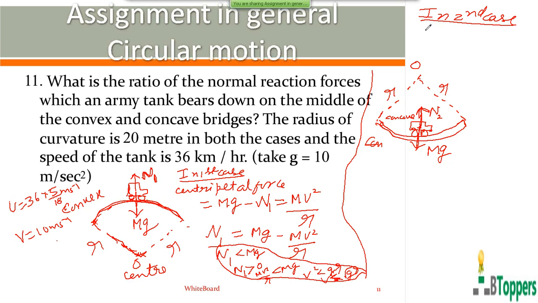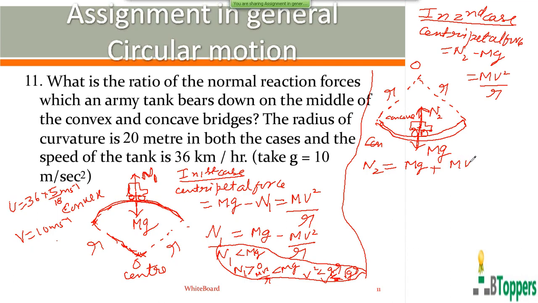So in the second case, when the vehicle comes to the middle of the bridge, the magnitude of the centripetal force is equal to N2 minus mg, that you can write mv square by r. So the magnitude of the normal reaction force on the vehicle by the surface of the bridge is equal to mg plus mv square by r. That means N2 is greater than mg in this case,